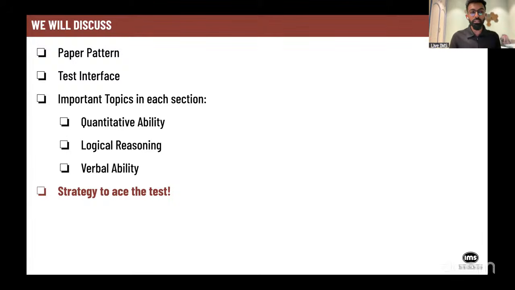So for quantitative ability, something which all of you are very nervous about, what are the important chapters, how many questions are coming, logical reasoning, verbal ability. Then also we will discuss what is the strategy which you need to follow to ace this test. Then I will also give you what is the expected good scores which you should target so that you can secure admission in NMIMS Mumbai campus. So let's get into it.